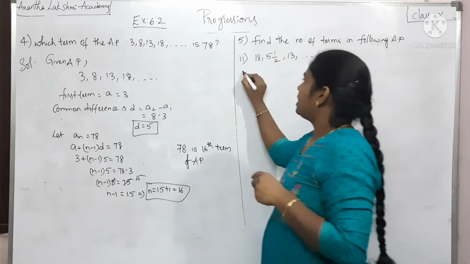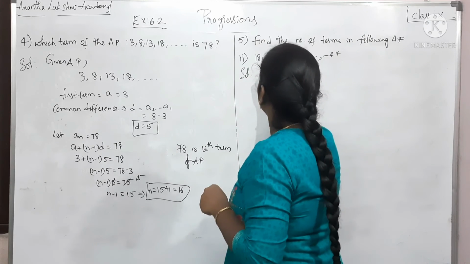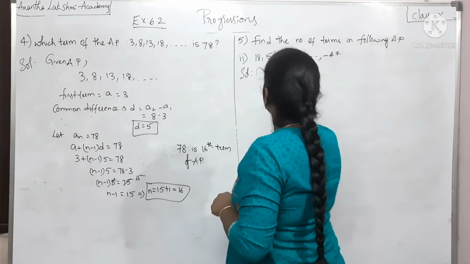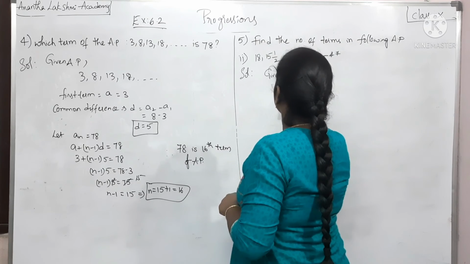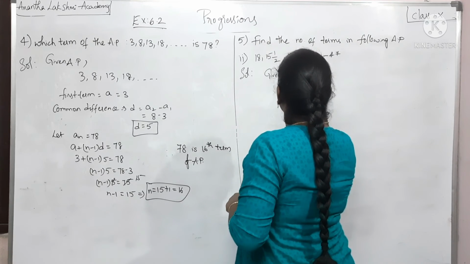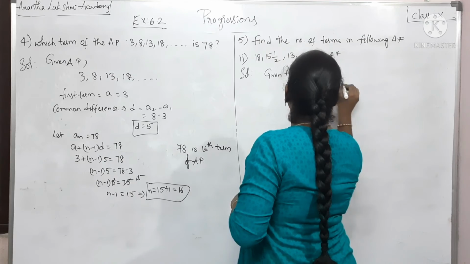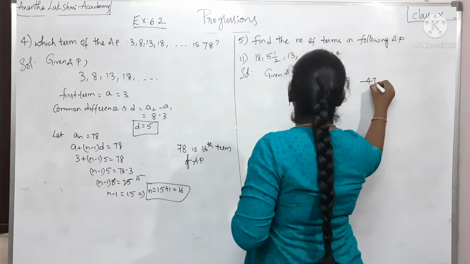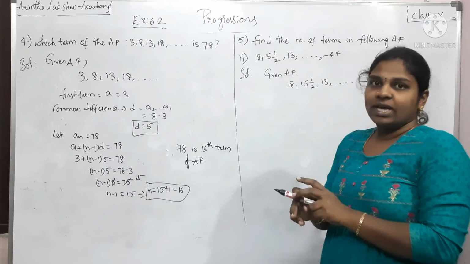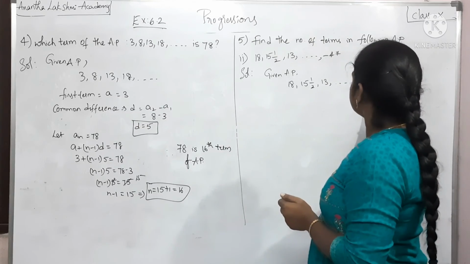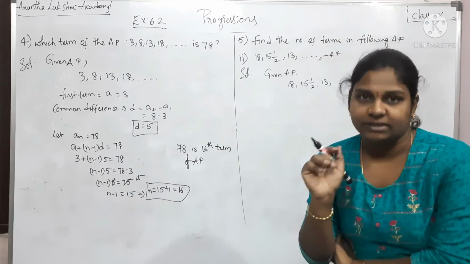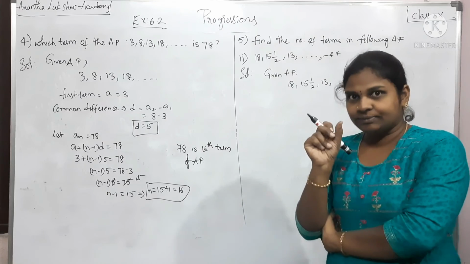Okay, so let me write what is given for us. An AP is given, which is 18, 15 1 by 2, 13 and so on, and the last term is minus 47. So if I assume the last number to be the nth term, can I figure out n?